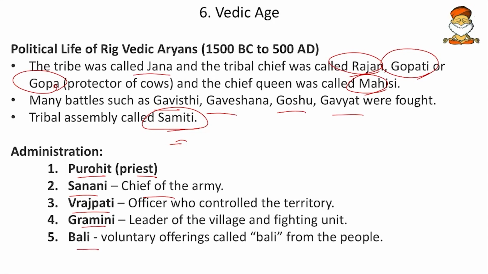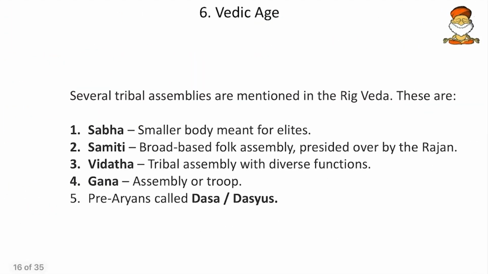Then Bali, the voluntary offering, a part of the crops surrendered to the king. Then several tribal assemblies were also mentioned in the Rigveda: Sabha, a smaller body meant for elites. Then Samiti, a broad-based folk assembly, presided over by the Rajan. Then Vidata, a tribal assembly with diverse functions. Diverse functions means various guilds, for example a potters' assembly, a cobblers' assembly, and so on.